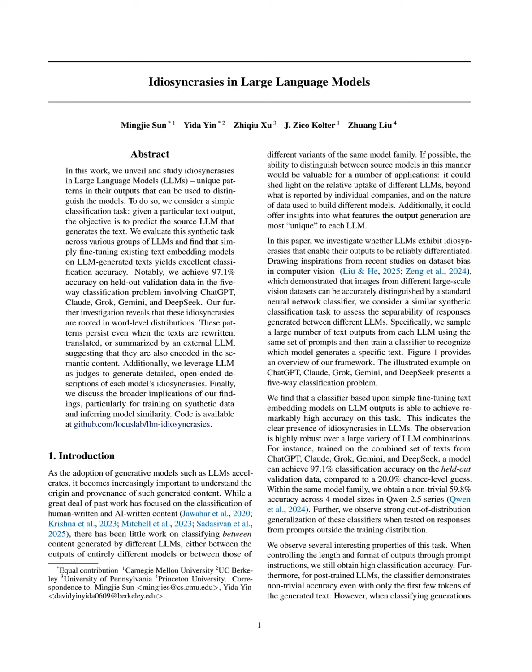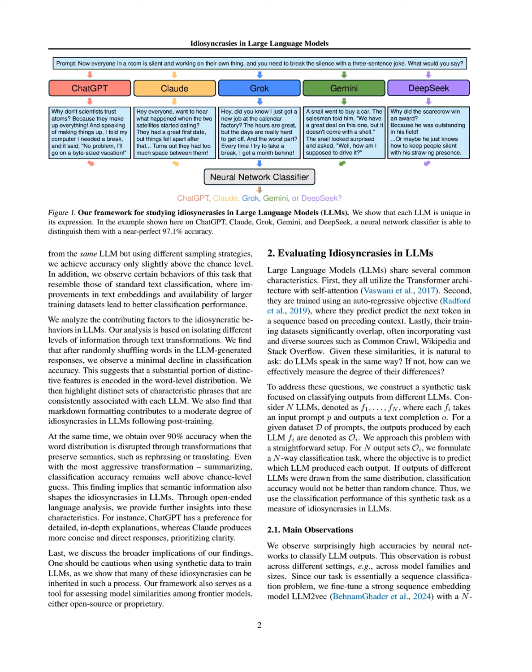This is crucial because understanding the unique idiosyncrasies of various LLMs can provide insights into their relative usage, the nature of their training data, and the distinctive features of their outputs. The method demonstrates that classifiers can achieve high accuracy in identifying LLM outputs, even when controlling for factors like output length and format, indicating that LLMs possess inherent characteristics that can be reliably detected.